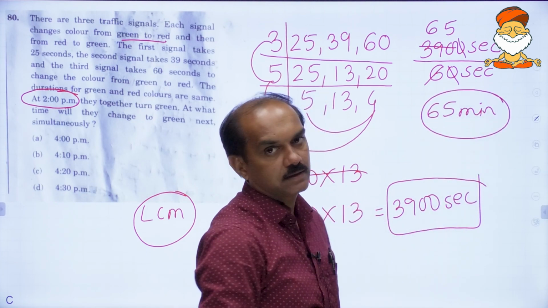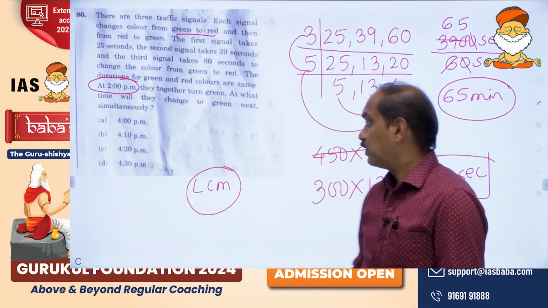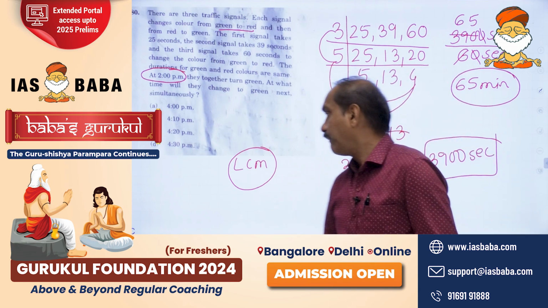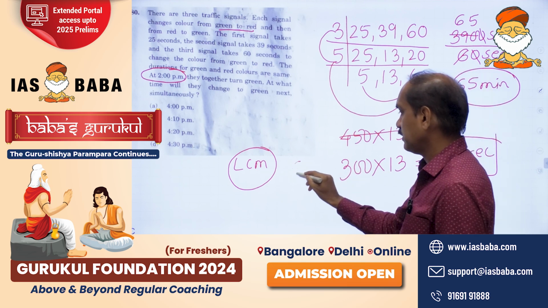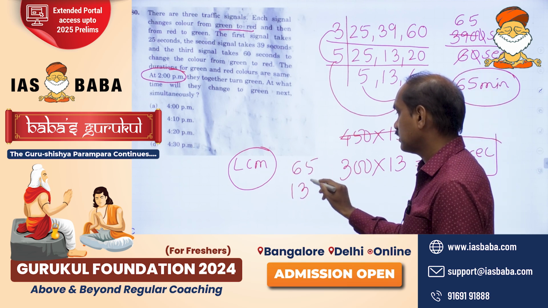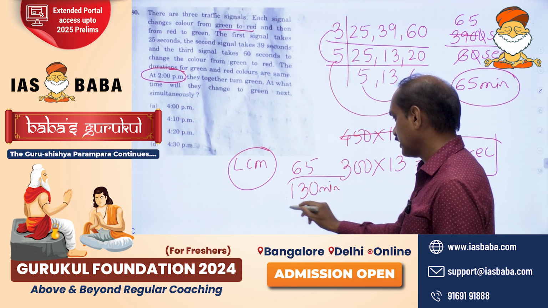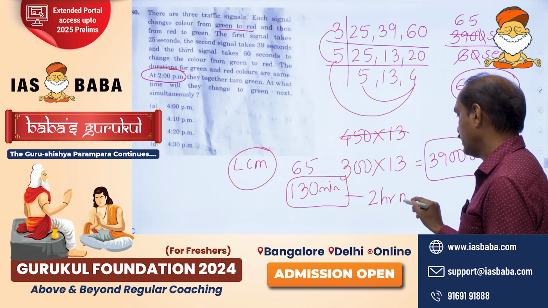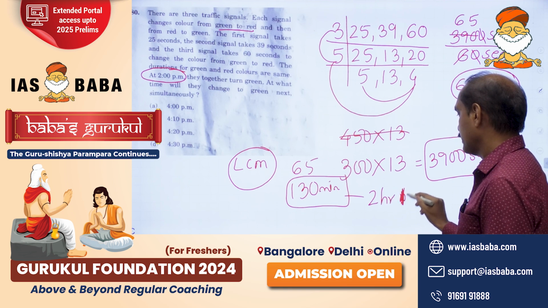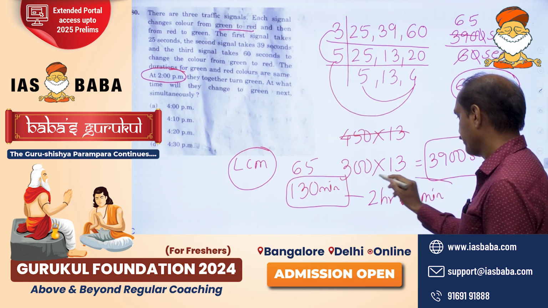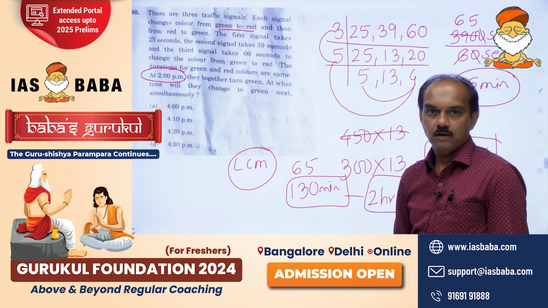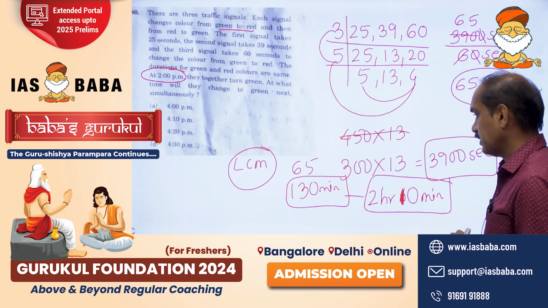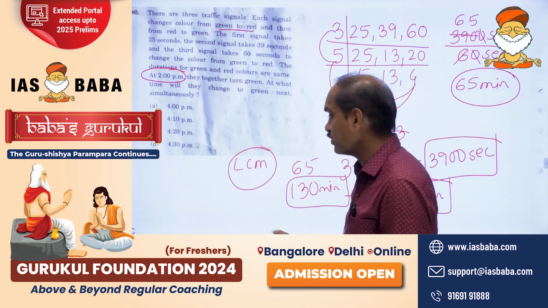After 65 minutes, they will change. Not just after 65 minutes, after every 65 minutes, they will change. First time after 65 minutes, next time after 130 minutes. What do you mean by 130 minutes? 130 minutes means 2 hours 10 minutes. Do you agree with me? For 120 it is 2 hours and then 10 minutes. So 2 hours 10 minutes. After 2 hours 10 minutes again they are going to change.